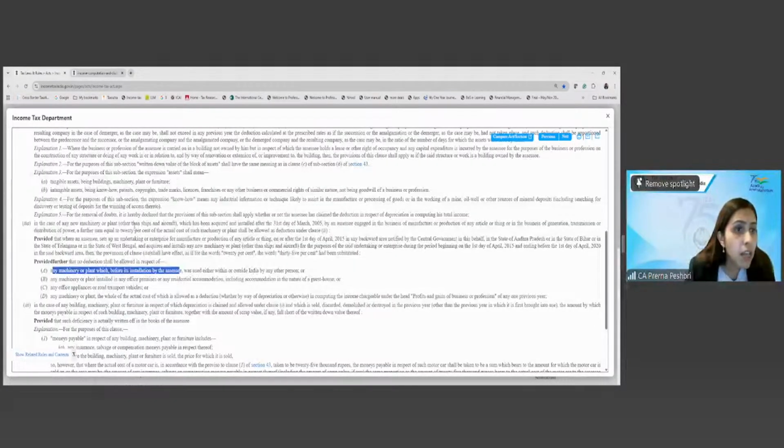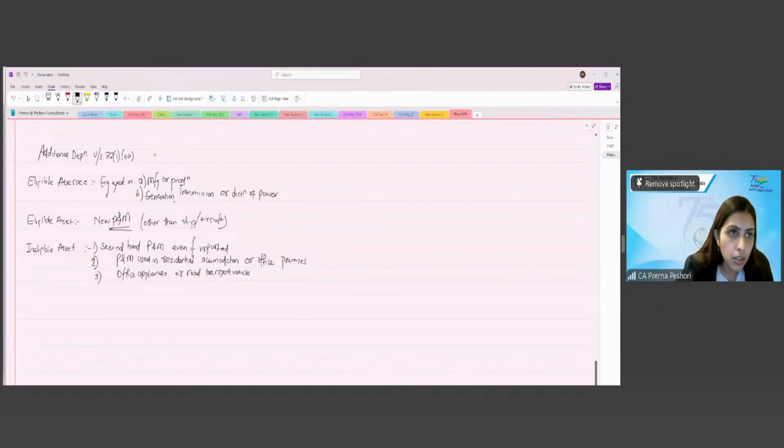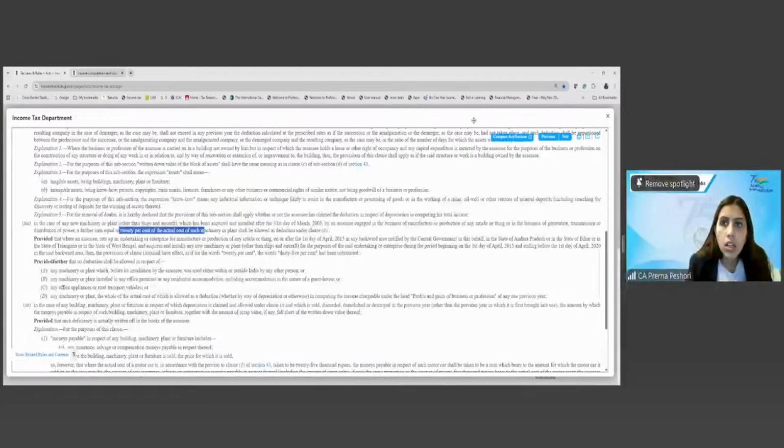It is a sum equal to 20% of the actual cost of such machinery shall be allowed as a deduction. Are we clear? So what is the additional depreciation which is allowed? 20% of the actual cost. Are we clear? So this is the additional depreciation which is allowed to the assessee.